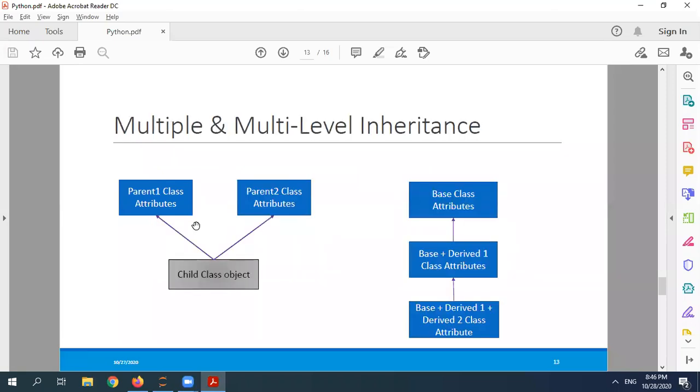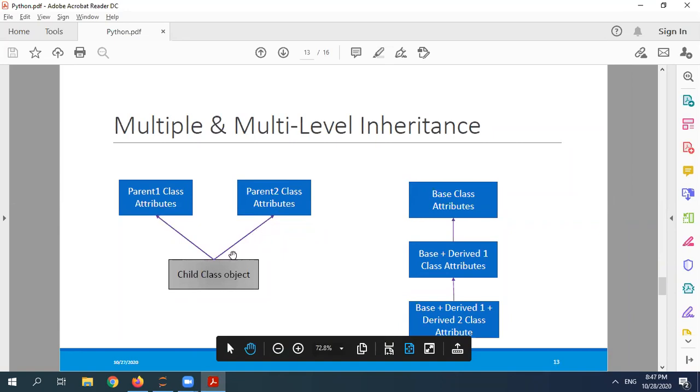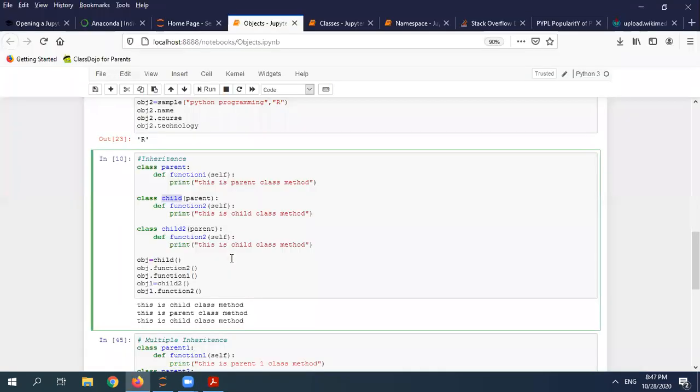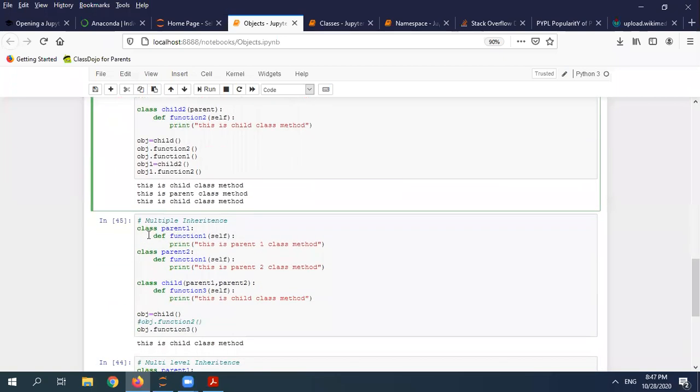So coming to inheritance, there are two kinds of inheritance. One is multiple inheritance, and the other is multi-level. Some other languages like Java and especially C Sharp don't support multiple inheritance. But multiple inheritance is where you have two parents, parent 1 and parent 2, and your child is inheriting from both the parents. So for example, this is my multiple inheritance.